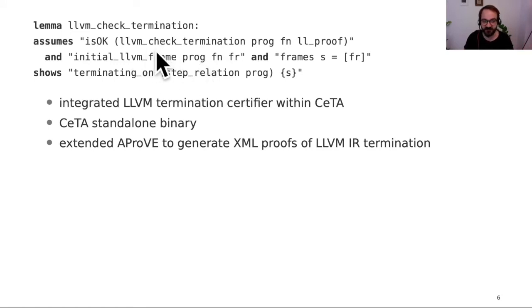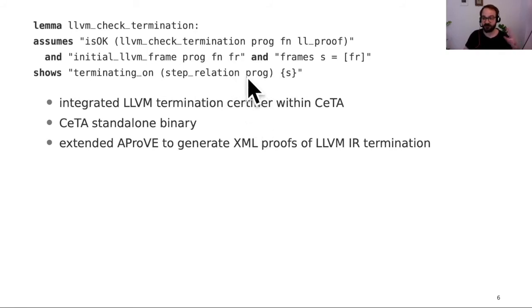We implemented a function LLVM check termination, which takes as input a program, a function as a starting point, and a proof of termination. And if this function succeeds, then we show the step relation, which implements the small step semantics, is terminating on a start state S with the program proc.